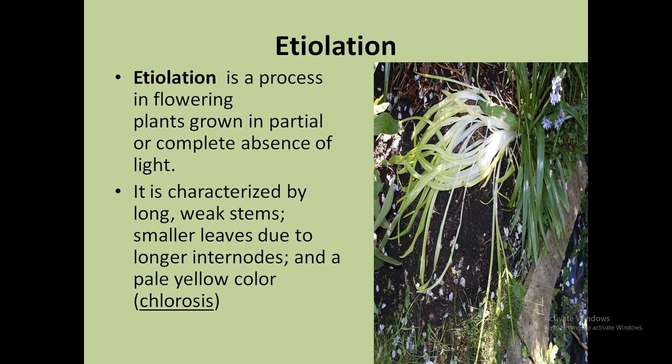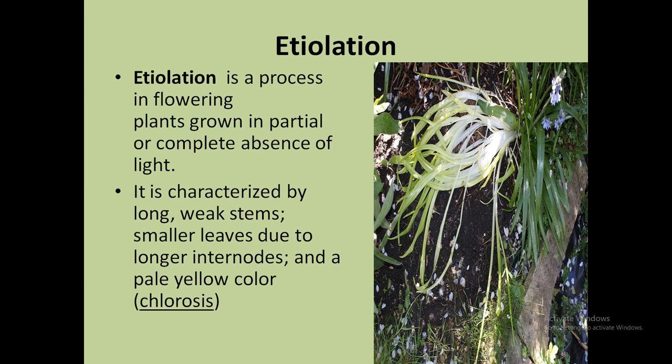Etiolation. Etiolation is a process in flowering plants grown in partial or complete absence of light. It is characterized by long, weak stems, smaller leaves due to longer internodes, and a pale yellow color, which is known as chlorosis.